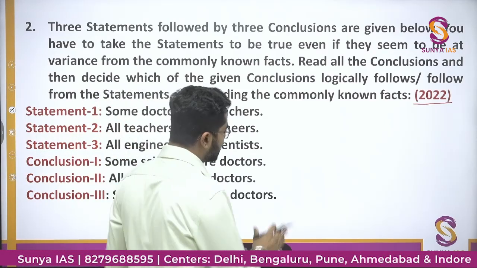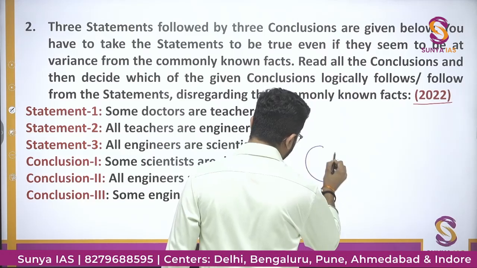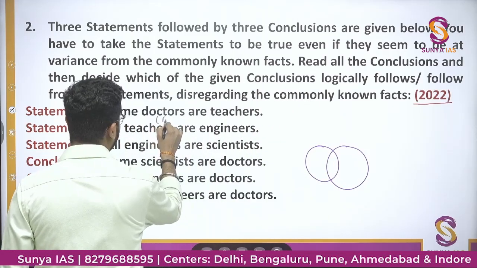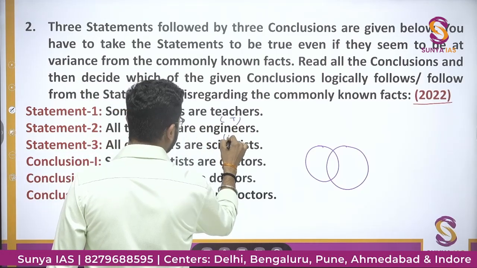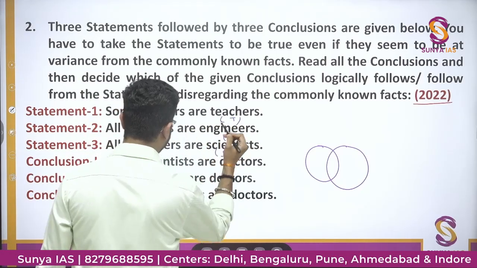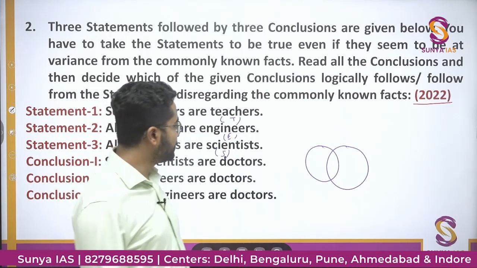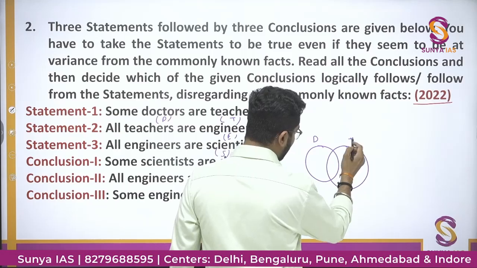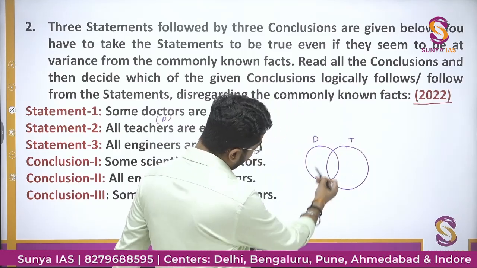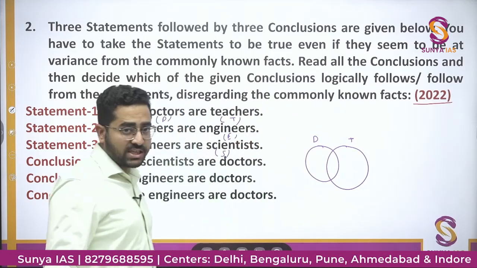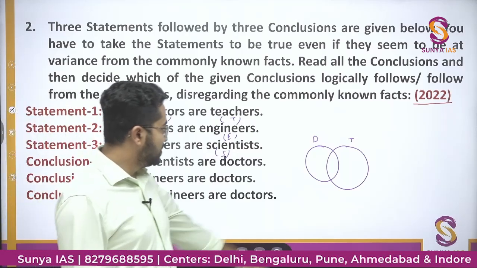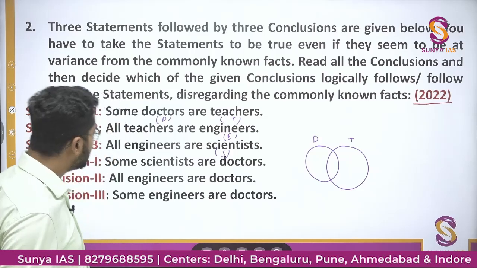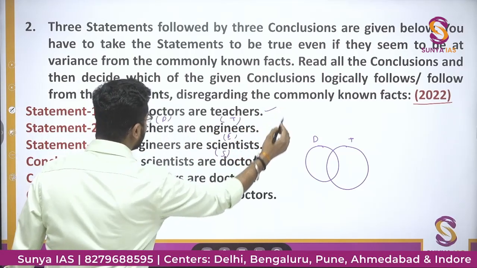Some doctors are teachers. So I will assume that there are some doctors. I denote doctors by D, teachers by T, engineers by E and scientists by S. These are just abbreviations. Some doctors are teachers. These are doctors and these are teachers. Some doctors are teachers means there is this common intersecting portion which is common between the doctors and teachers. These are the people who are doctors as well as teachers. So I have drawn this statement.